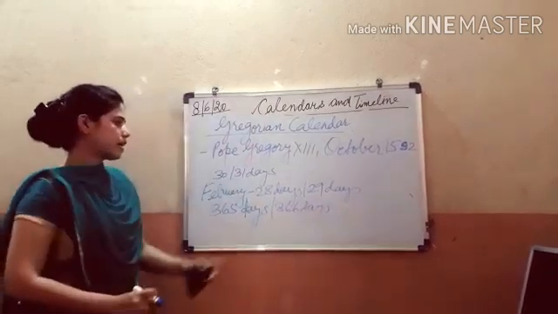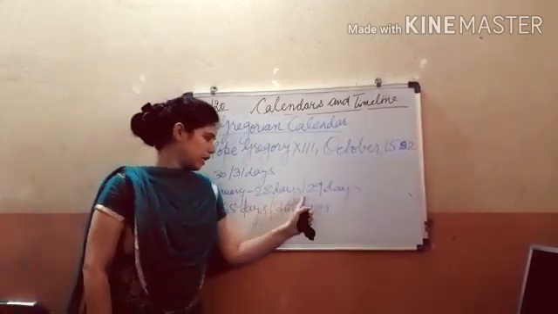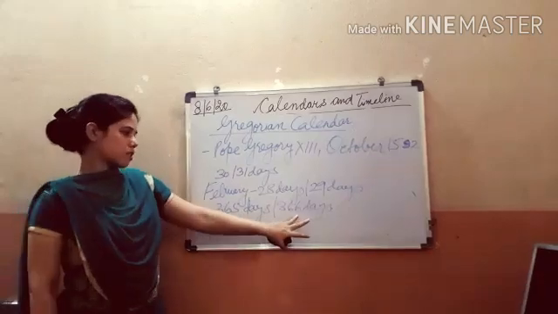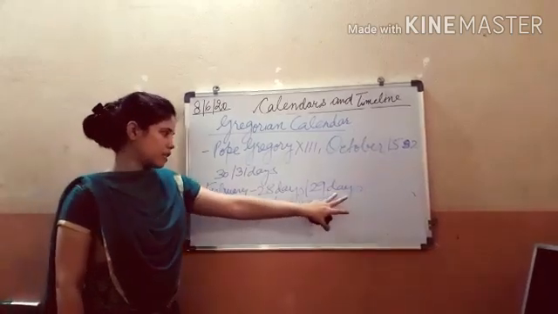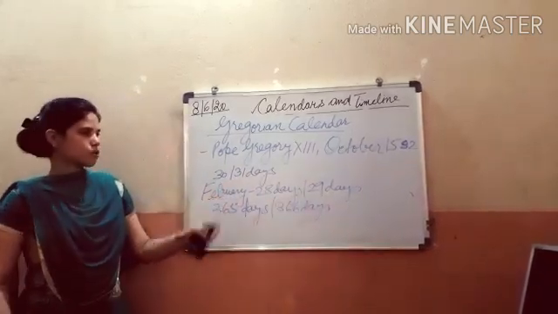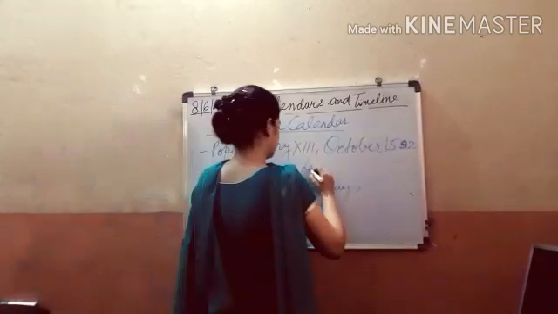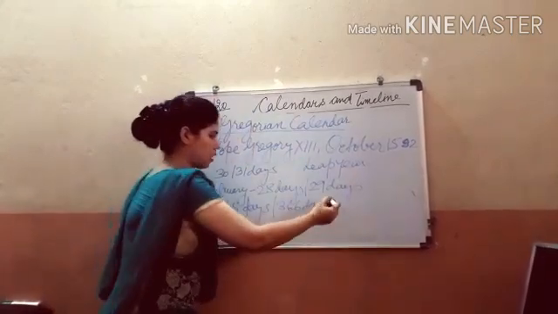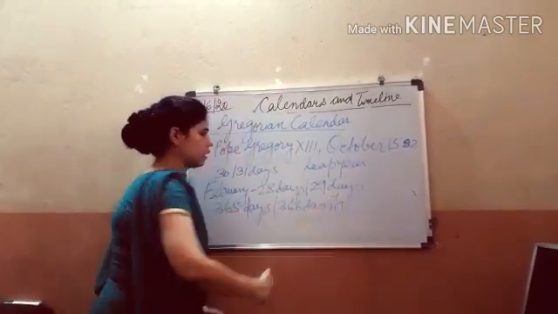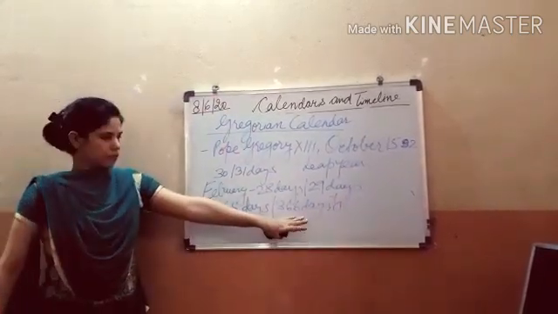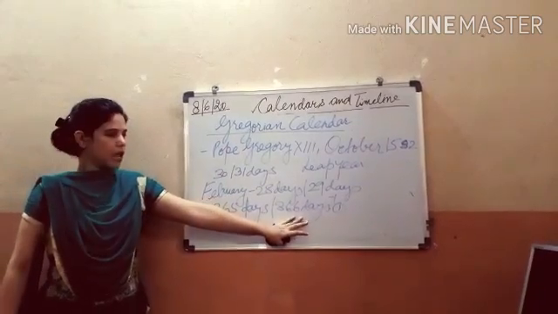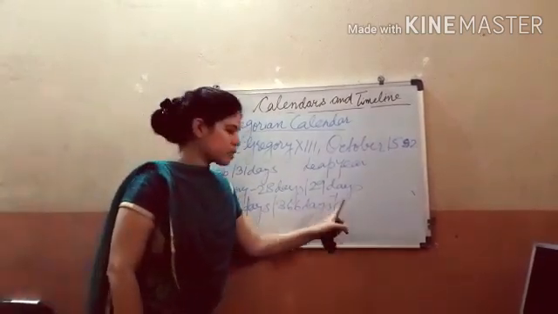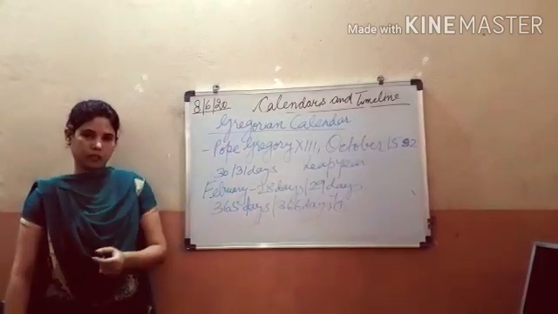Now, where does this one extra day come from? It's called a leap year when we have 366 days in a year and 29 days in the month of February. Now, why does one day extra come in the year? This leap year comes after every 4 years, and this one extra day comes because of the revolution of the earth.